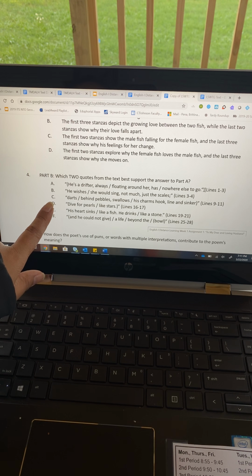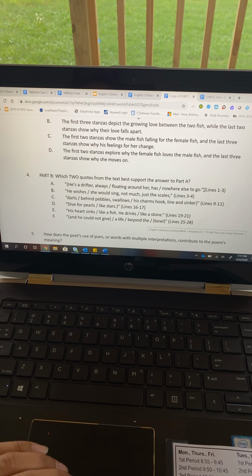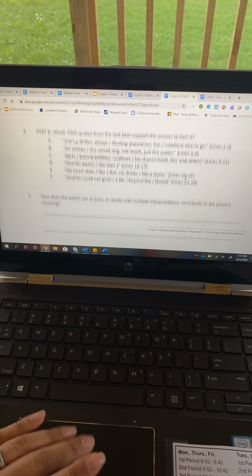C, darts behind pebbles, swallows his charms, hook, line, and sinker, lines 9 through 11. D, dive for pearls like stars, lines 16 through 17. E, his heart sinks like a fish, he drinks like a stone, lines 19 through 21. Or F, he could not give a life beyond the bowl, lines 25 through 28.